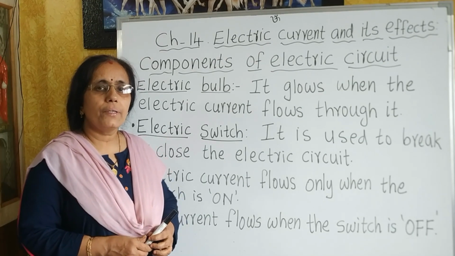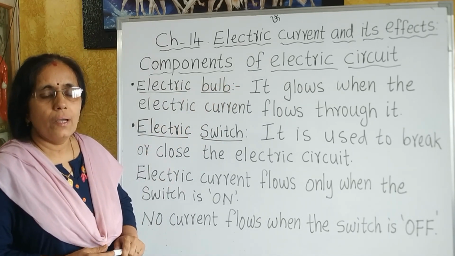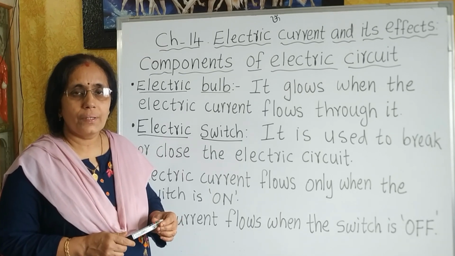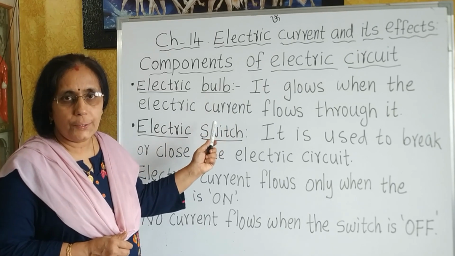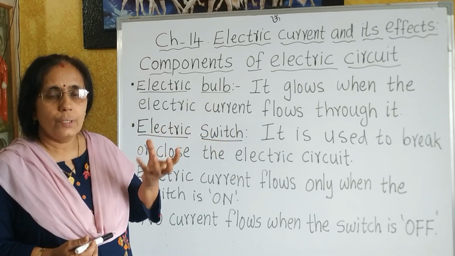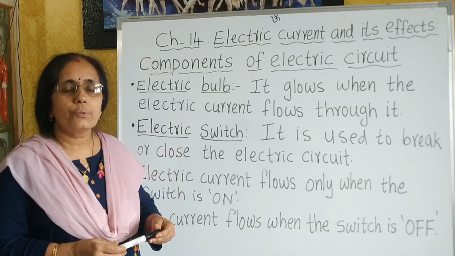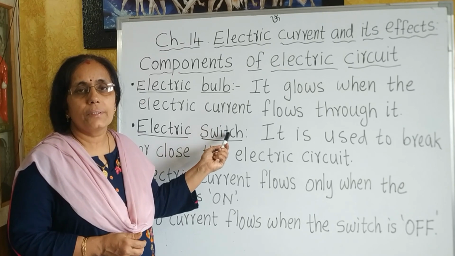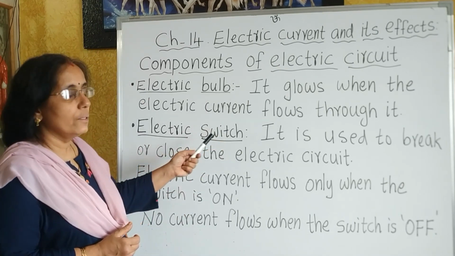So the next component of an electric circuit is an electric bulb. Why do we connect an electric bulb in an electric circuit? Actually, when the current flows through the circuit, the bulb glows. So, to make sure whether the current is flowing through the given circuit, we always connect an electric bulb in that circuit. The next component is the electric switch.